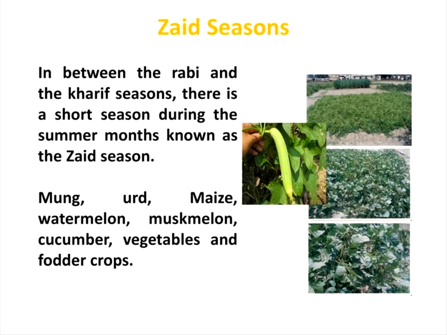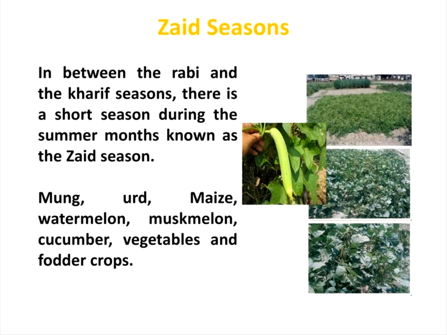It is known as the zaid season. The foods we produce in India in it are mung, urad, maize, watermelon, and muskmelon. You can get watermelon fruits in plenty in this summer season. Also cucumber, vegetables, and fodder crops. That is why we call it the zaid season.